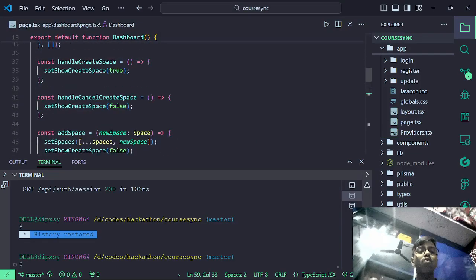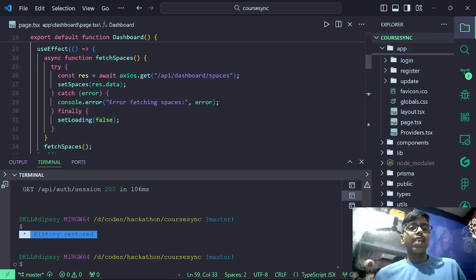So this is the code base for the app. You can see it took me a while to make it.